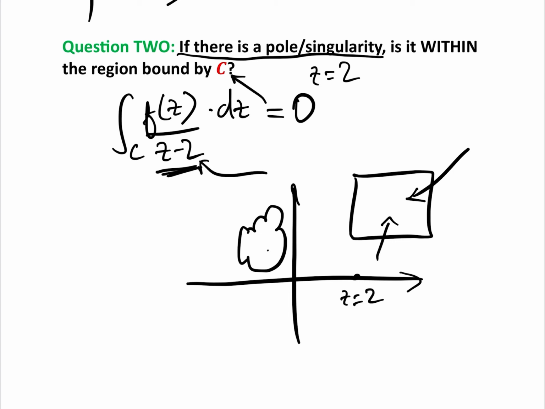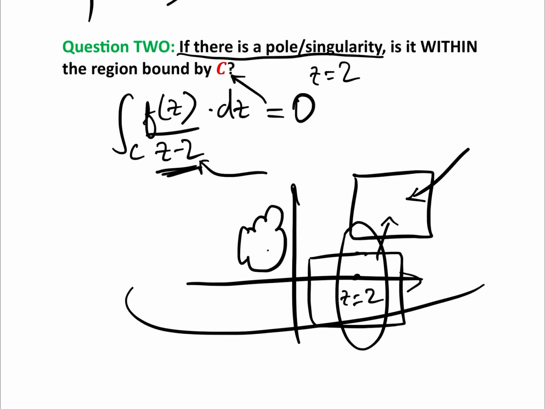Only if the pole or singularity is within the region. So, for example, if C was this, or this, or this, then z equals 2 is within the region, and therefore we can't use Cauchy's integral theorem. We have to go on to question 3.